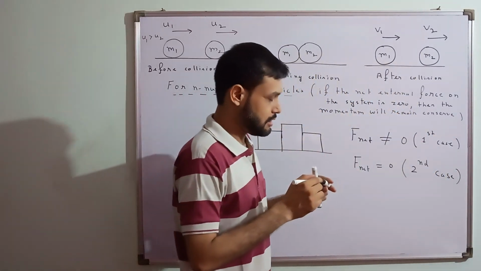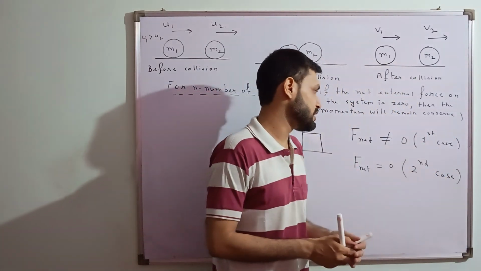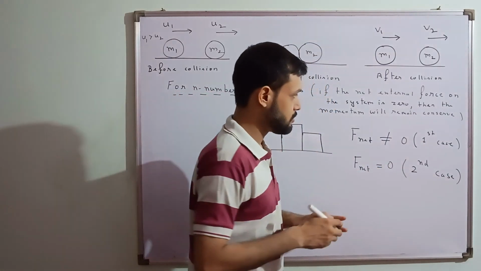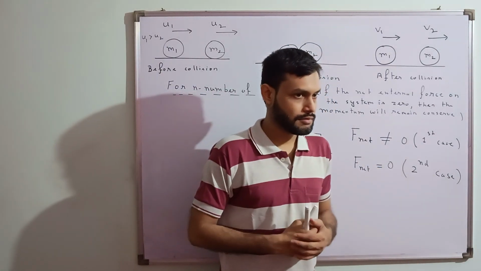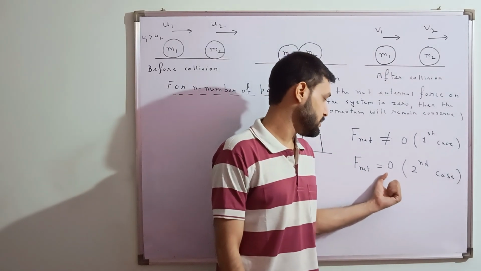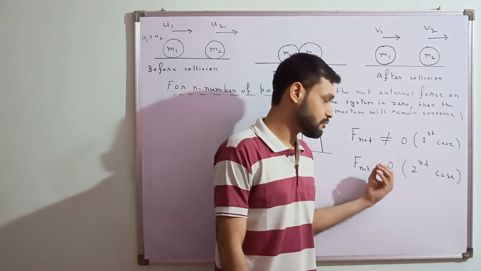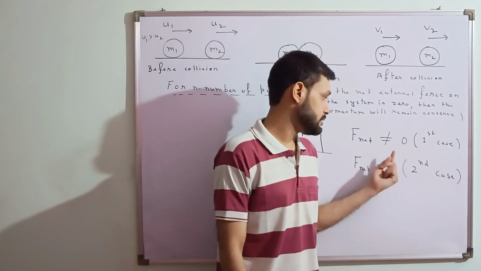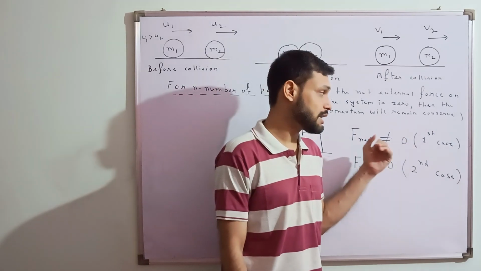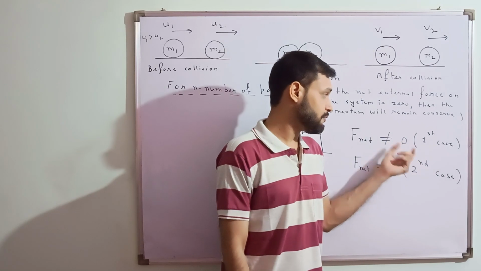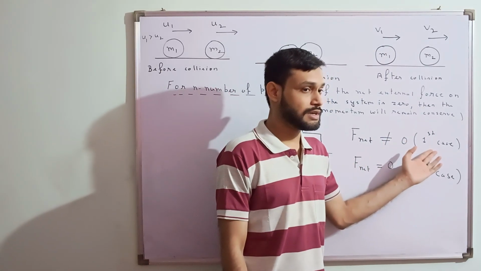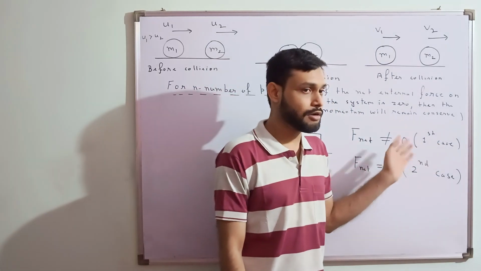So what do you think is going to be the momentum in the first case and in the second case? The momentum in the first case won't be constant, but in the second case, the initial momentum is equal to the final momentum. Momentum is constant. Yes, because although forces are acting on it in the first case, the net force is not zero. That means there is some force acting on it, so the momentum will definitely change. So here momentum will not remain constant.